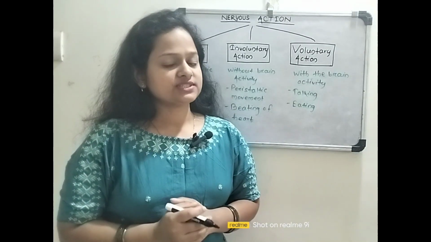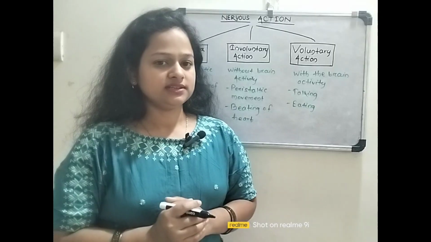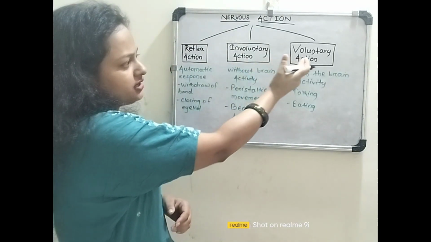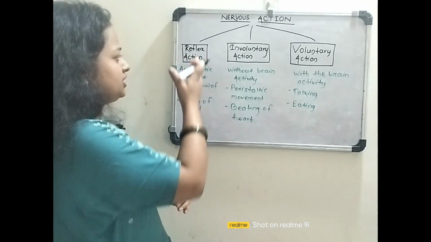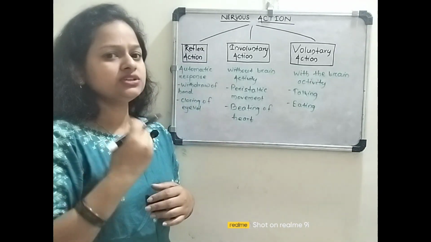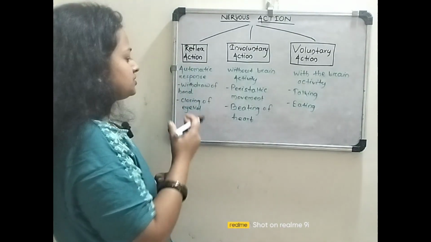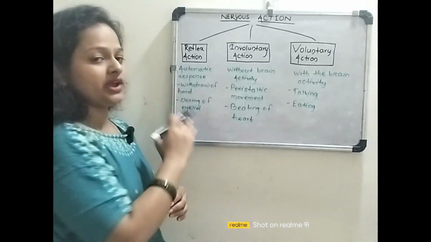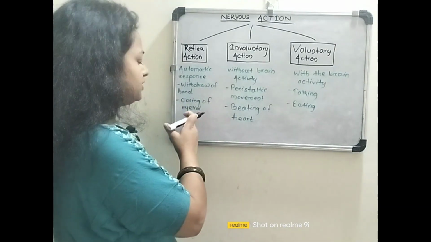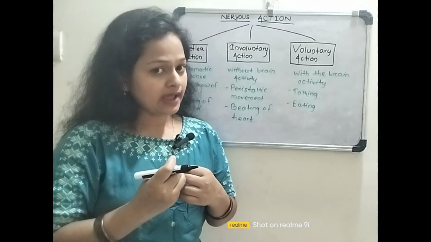So today I am going to discuss the process of nervous action. And this nervous action is of three types. They are reflex action, involuntary action and voluntary action. So the reflex action is the automatic response to the stimulus and it takes place all of a sudden. The examples are the withdrawal of hand upon touching a hot object and the closing of the eyelid when an object is suddenly approaching towards our eye.